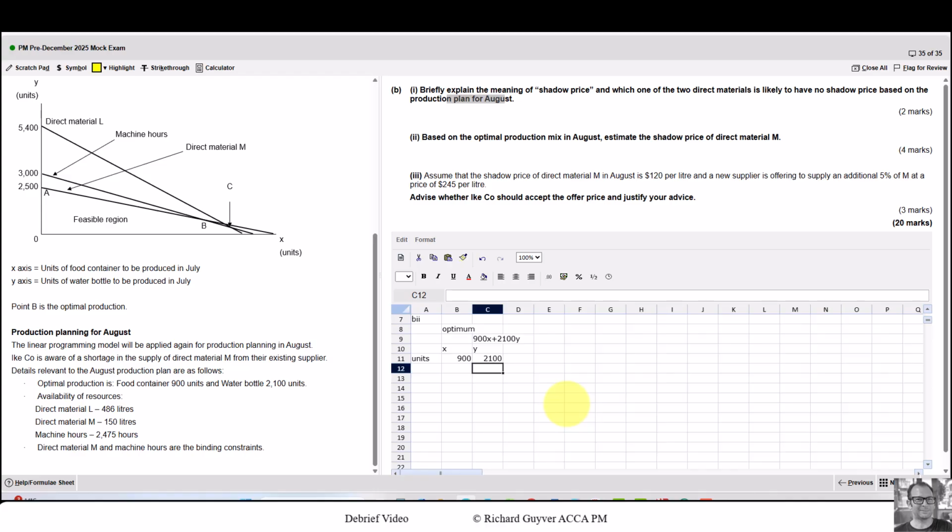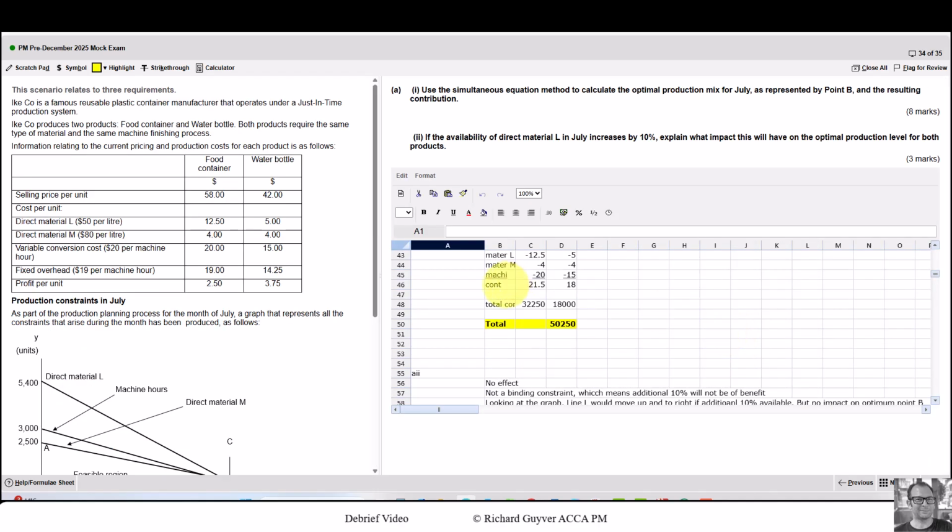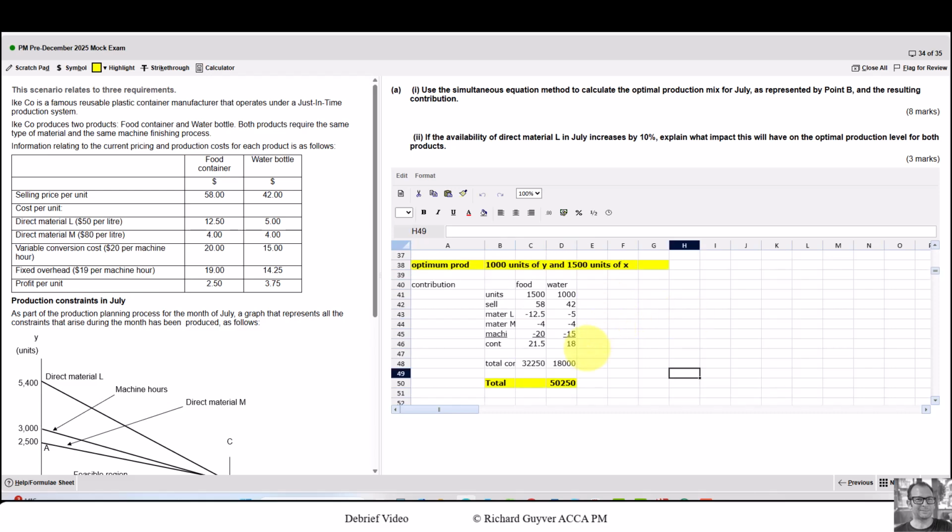Now you can just do a straightforward calculation, but for reasons that hopefully will become clear, I'm going to put it in a little table. So we've got 900 of X, 2,100 of Y, and the contribution we worked out before, so it's 2150 and 18.